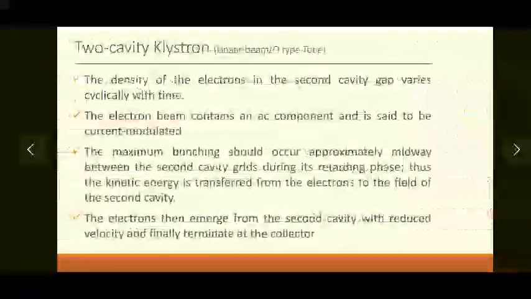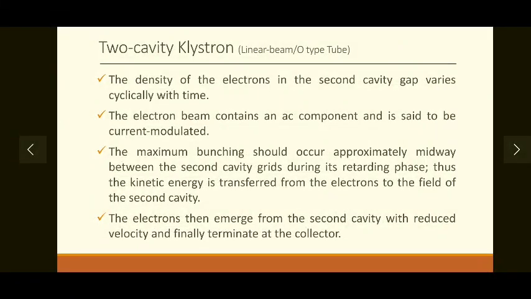Now further on, the density of electrons in the second cavity gap varies cyclically with time. As these electron bunches come to the final cavity, their density, that means their proportion in the second cavity, keeps on varying with time.